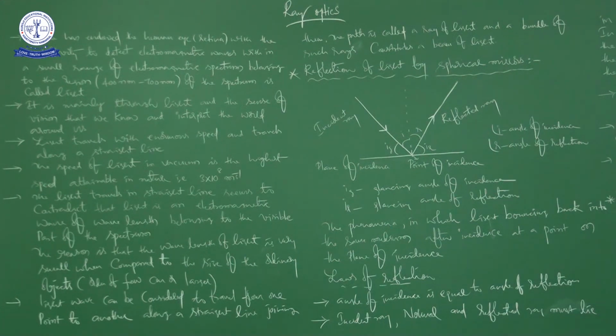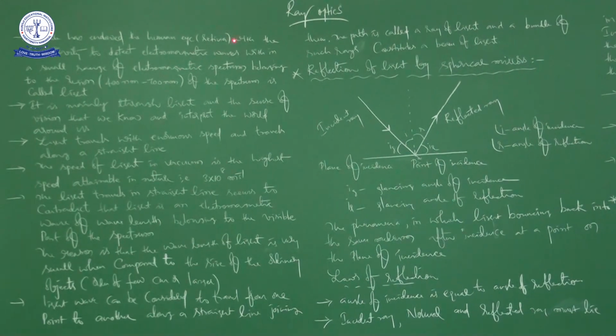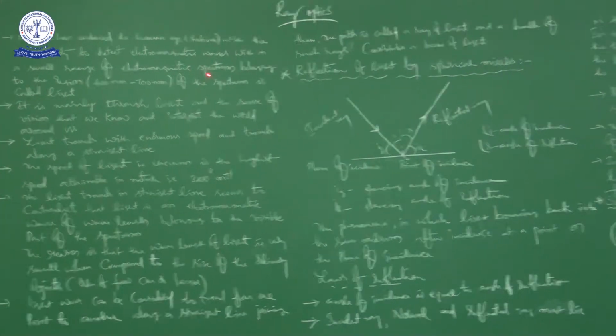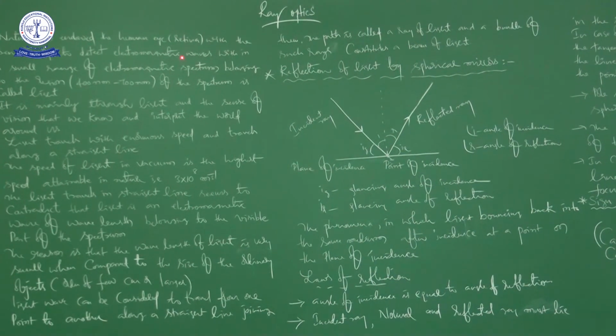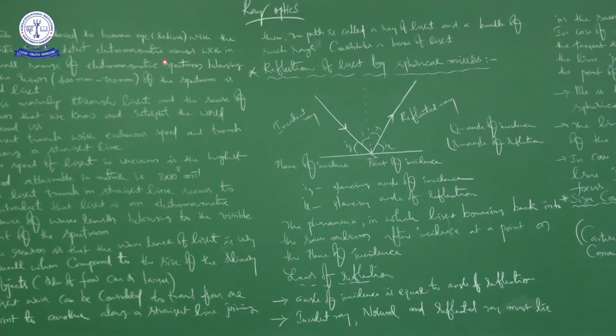In ray optics, in our surroundings, if you observe carefully, nature has endowed the human eye with the sensitivity to detect electromagnetic waves within a small range of the electromagnetic spectrum, and that region of the spectrum is called light. So here in our human eye, the part which is going to participate in this situation, what is that? When you are observing the nature, that is the retina.